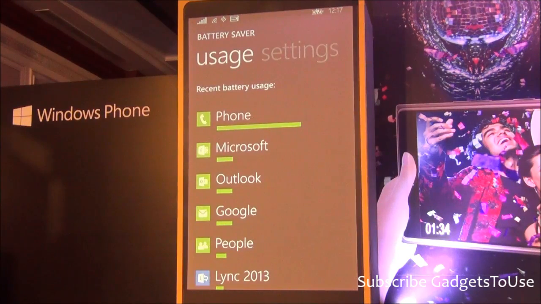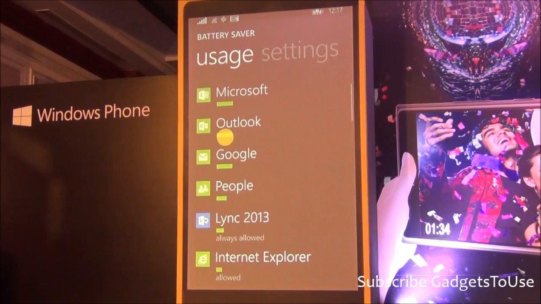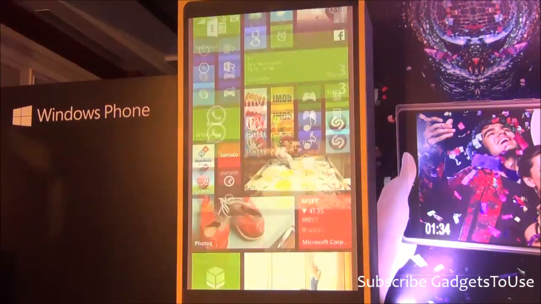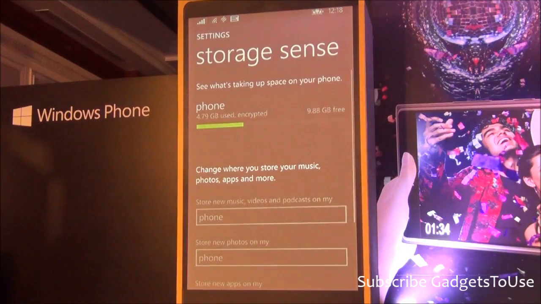But what's more phenomenal is that we give you full control over which services need to come through, irrespective of when you want to save your battery. So for instance, we do a lot of Lync calls at work. I need to be on a Lync call, doesn't matter if it's in the morning, on catching a flight. So I have set the settings on Lync to let it run in the background even when battery saver is on. Maybe Facebook's important to you, maybe something else is important to you. So you have full control as a user to do these things and still get the maximum juice out of your battery, so that you can make that last call or whatever matters to you.